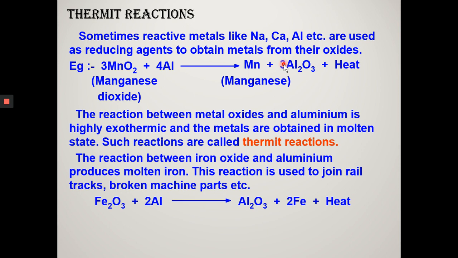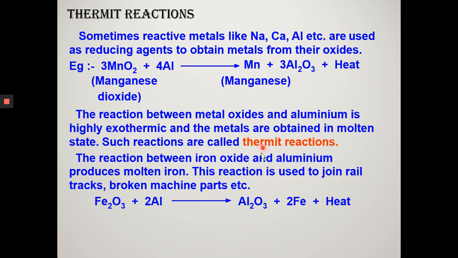When iron oxide is heated with aluminium powder, this mixture is first ignited by inserting a magnesium ribbon and then burning it. The heat evolved melts the iron. The reaction is Fe2O3 plus 2Al, ignited, to give Al2O3 in solid state and 2Fe along with heat.